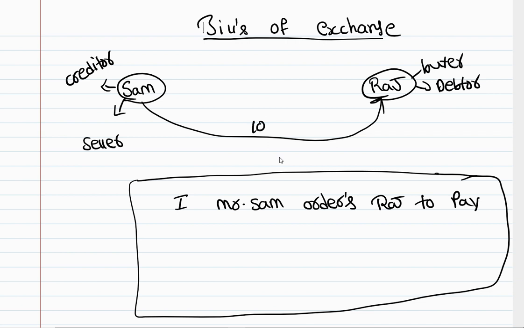Let's just say the goods are sold for 10,000 rupees. So I, Mr. Sam, order Raj to pay 10,000 rupees after 3 months, whatever the period is, they can agree upon. So Sam will drop a bill like this and then Sam will sign on it, right?